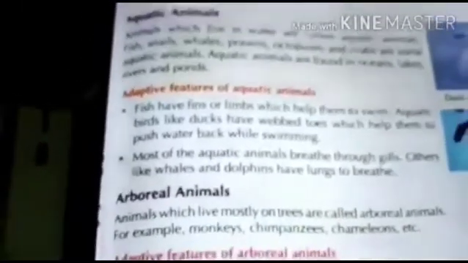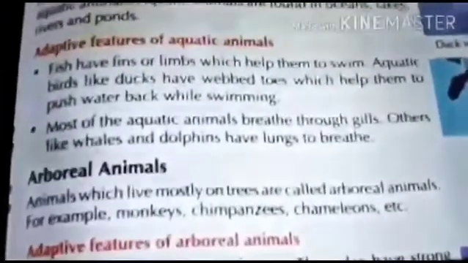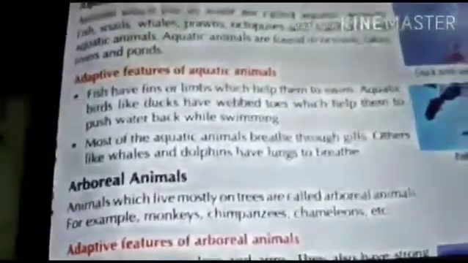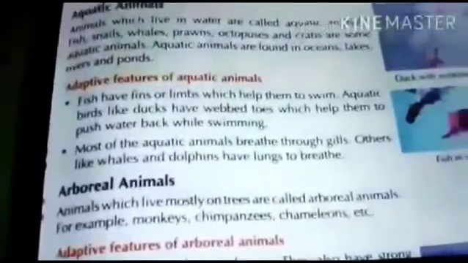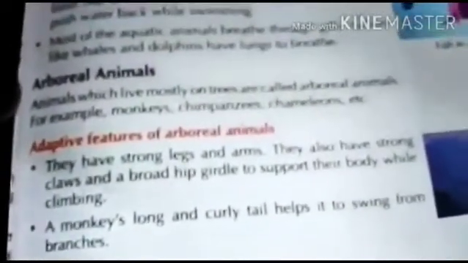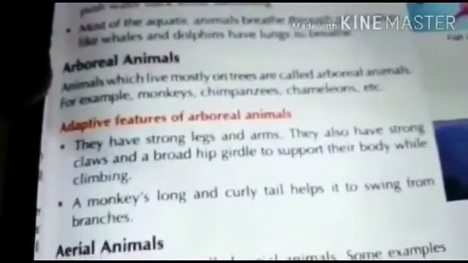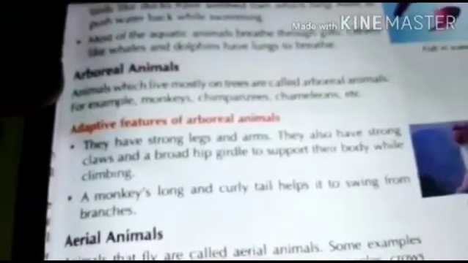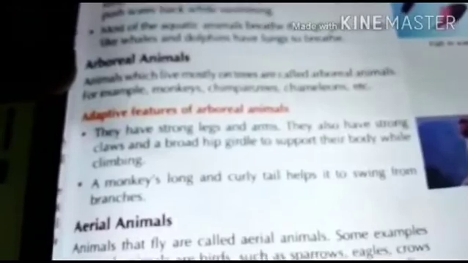The next one is arboreal animals. Animals which live mostly on trees are called arboreal animals. Example: monkey, chimpanzee, etc. These arboreal animals have strong legs and arms. They also have strong claws and a broad hip girdle to support their body while climbing. A monkey's long and curly tail helps it to swing from branches.